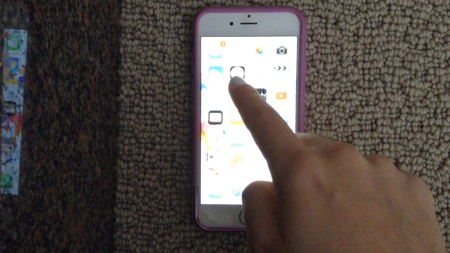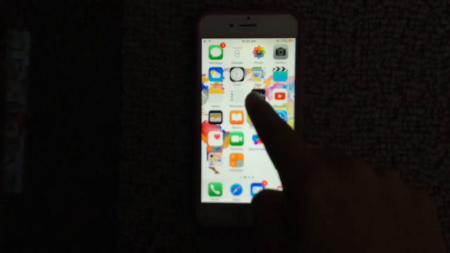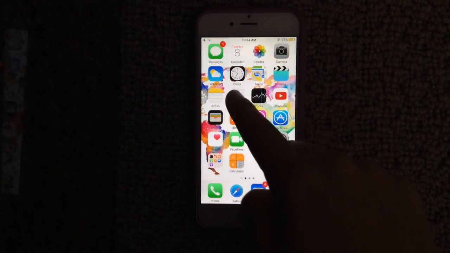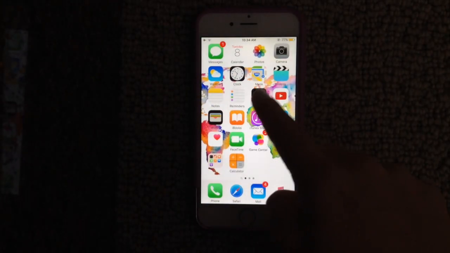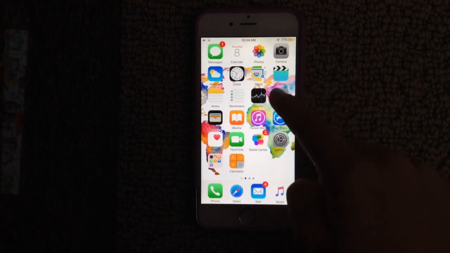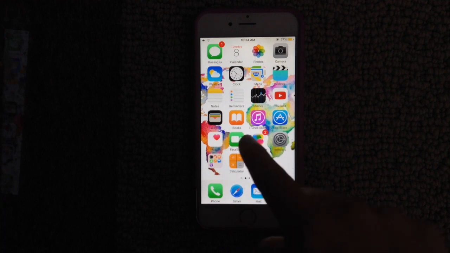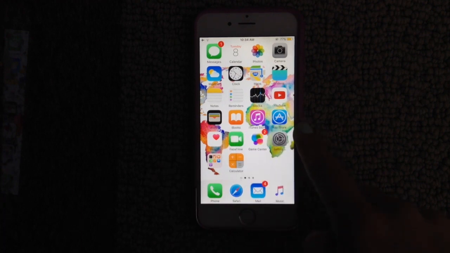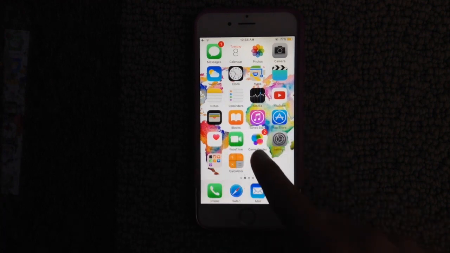I have another one. Then I have clock, which I actually don't use for an alarm, but I use for timers and stuff for speeches at school. Then maps, videos, notes, reminders, stocks, and YouTube. And then wallet, iBooks, iTunes Store, App Store, health, FaceTime, Game Center, and settings.